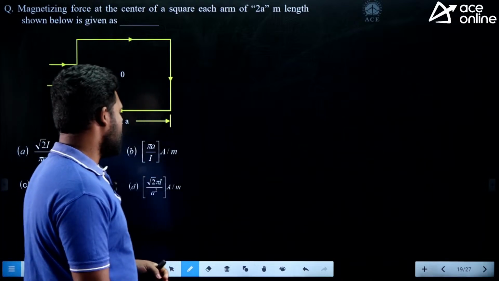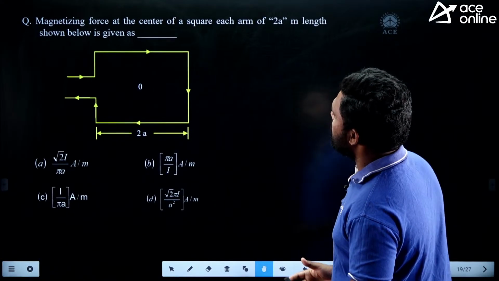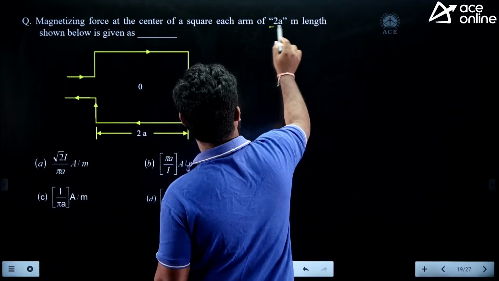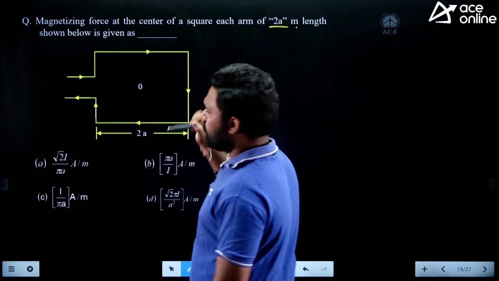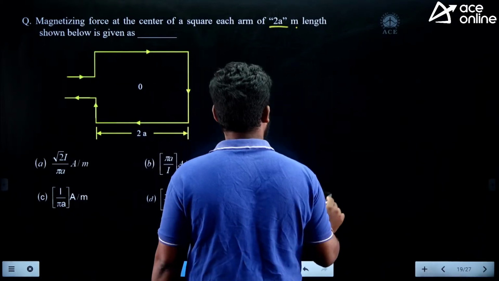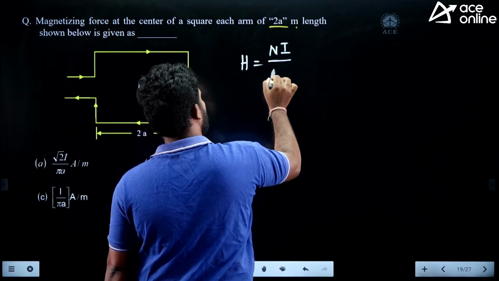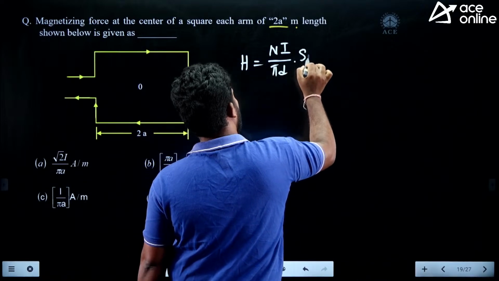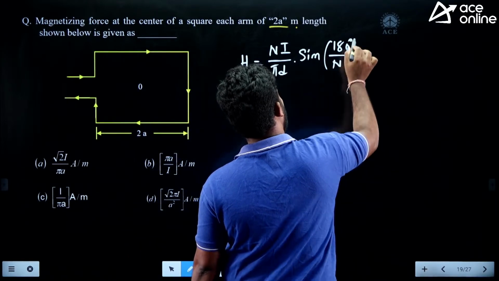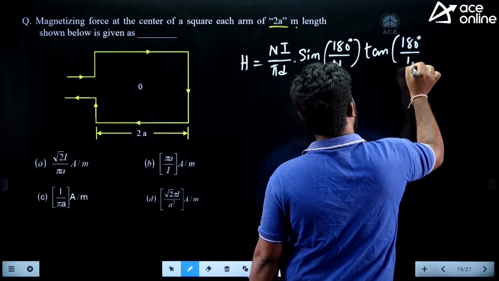So let us have one question here. This is one of your previous questions. Magnetizing force at the center of the square, each arm of length 2A shown in the below figure, is. So the side is 2A, carrying the current I amperes. So what is the magnetic field at the center? H is equal to the formula nI by pi d sine 180 by n tan 180 by n.